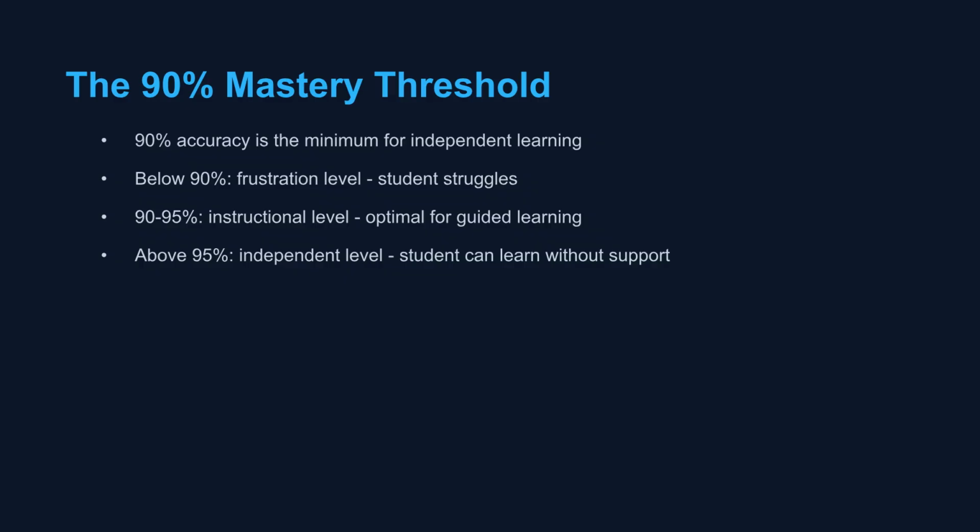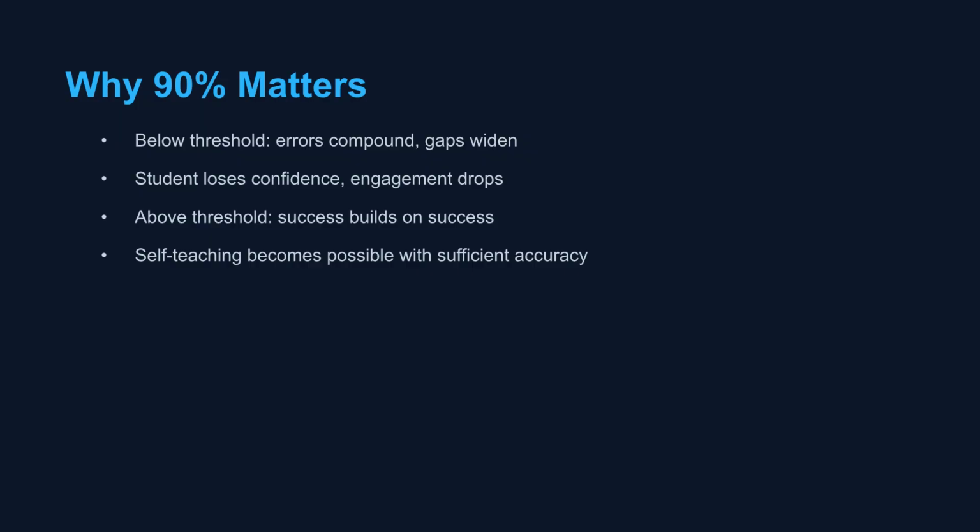The 90% mastery threshold is the minimum required for a student to engage in independent learning. Below 90% is the frustration level. 90 to 95% is the instructional level, and above 95% is the independent level. This threshold matters because below it, errors compound and gaps widen, leading to a loss of confidence. Above this level, success builds upon success, and self-teaching becomes possible with sufficient accuracy.